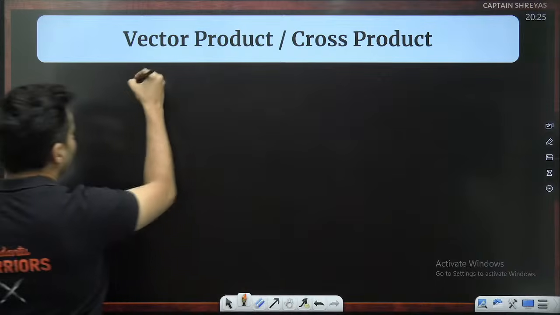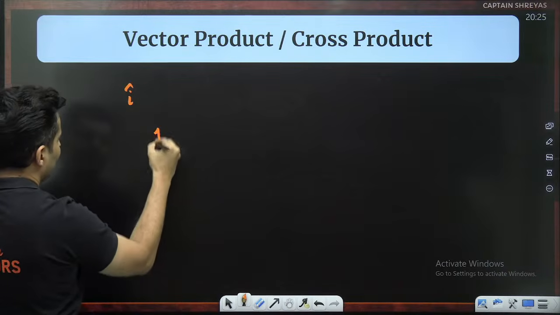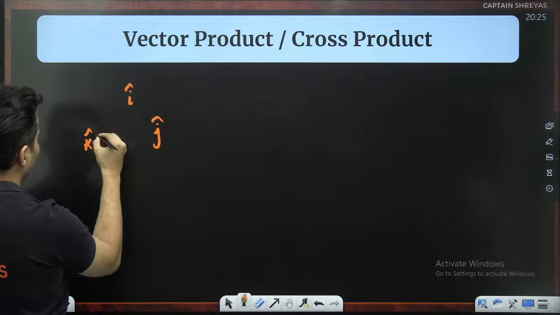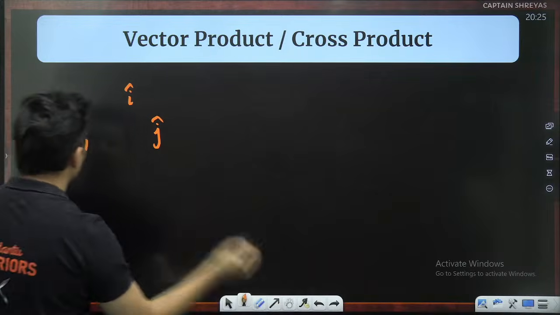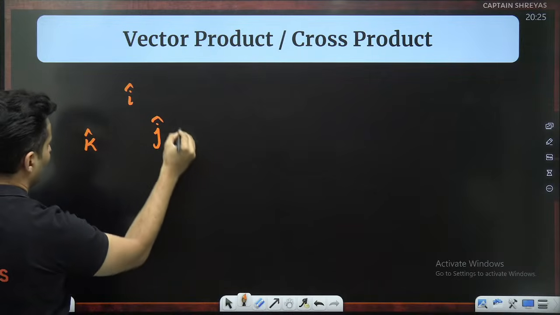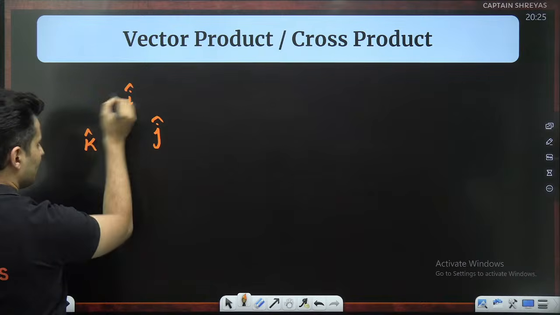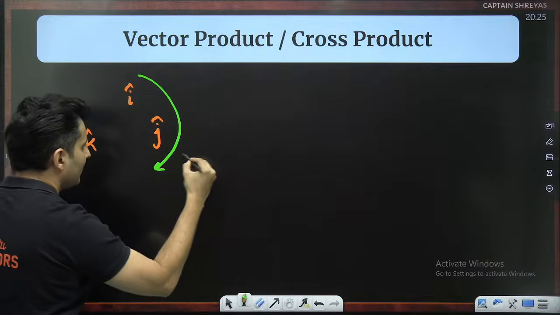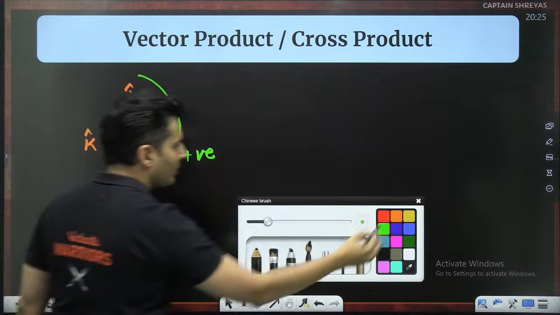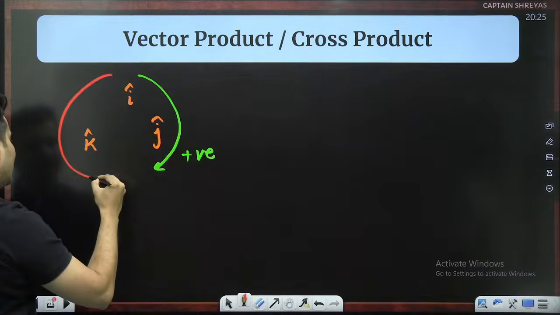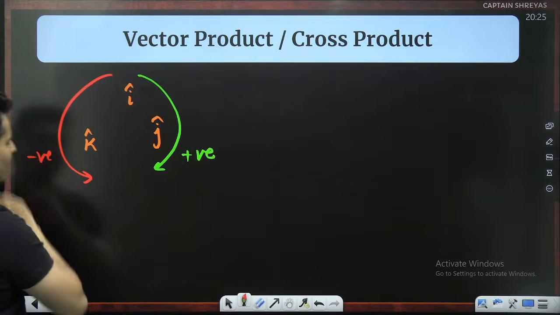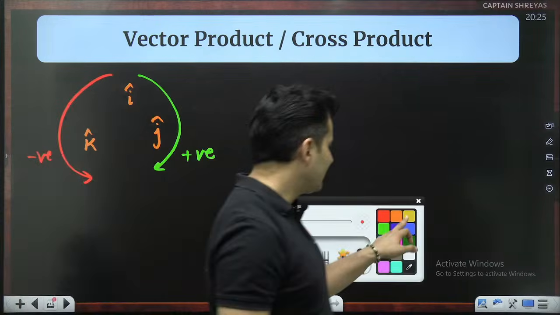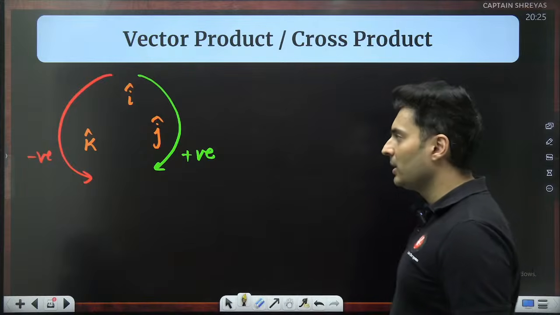What you do, write down I cap over here, J cap over here, and then K cap over here, like a clock. Like 12 o'clock, 1 o'clock, 2 o'clock, 3 o'clock, like that. Okay, I, J, K. If you go clockwise, the answer is always positive. Whereas if you go anti-clock, against the clock, the answer is negative. Just keep this in mind. That's it. Now it becomes so simple to write down the answers.